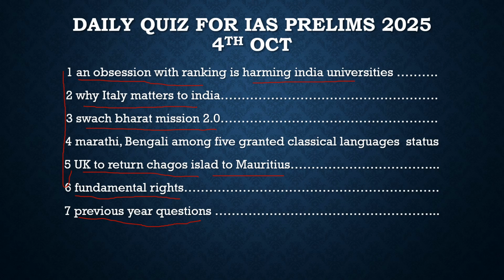So this is all about the current affairs which were in the news. These are the articles related to the current affairs which were in the news. After discussing these current affairs questions, we will go to the static topic. In it we will discuss Article 12 and 13, and after discussing that, we will solve a prelims based question on that article. Finally we will go to the last portion of our discussion, which is previous year questions. So with this, let's move to the first question in the next slide and try to solve that.